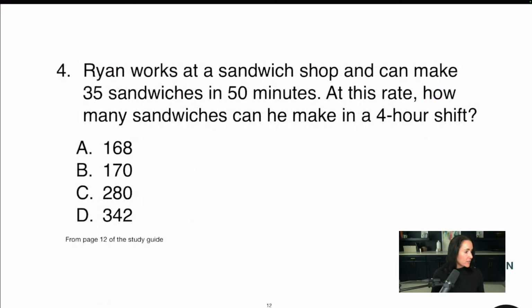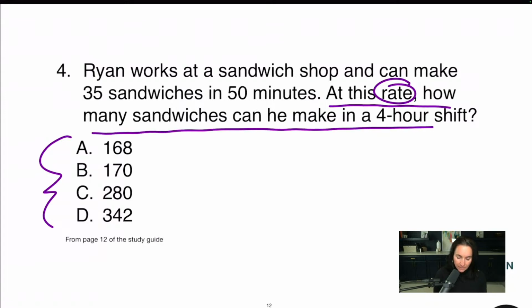Let's go here. All right, this one, I can see right away the word rate stands out for me. So this is a proportion. I'm going to look at my answer choices because I'm thinking like a test maker here. And I can see I have all whole numbers, no decimals, no fractions. Okay, so I'm going to have to solve this. Let's read the question stem. At this rate, how many sandwiches can he make in a 4-hour shift? So right away, I'm thinking proportion in my mind because I have the word rate. Let's have a look. Ryan works at a sandwich shop and can make 35 sandwiches in 50 minutes. At this rate, how many sandwiches can he make in his 4-hour shift?